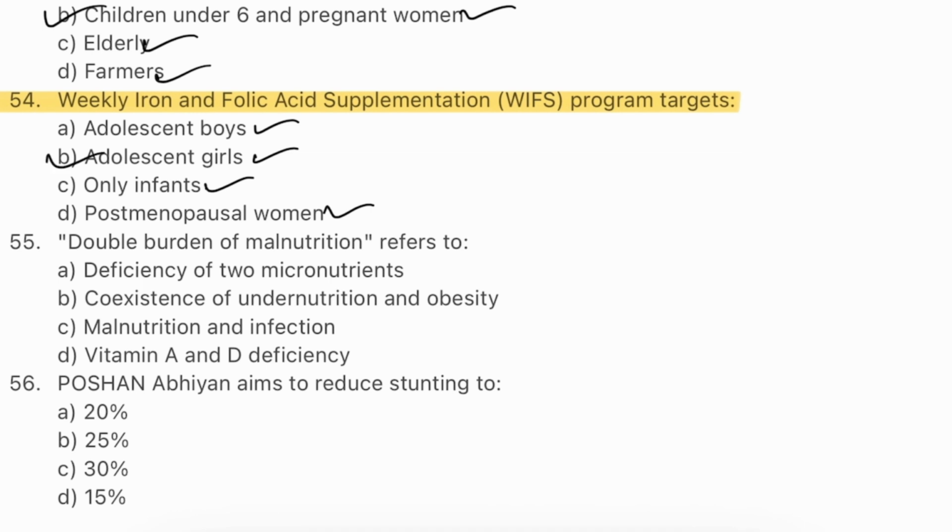Weekly iron and folic acid supplementation aims to reduce iron deficiency anemia in adolescents, especially girls aged 10 to 19 years. They receive weekly iron 100 mg and folic acid 500 mcg tablets. This addresses anemia and prepares girls for healthier pregnancies later. The program also includes screening and deworming.